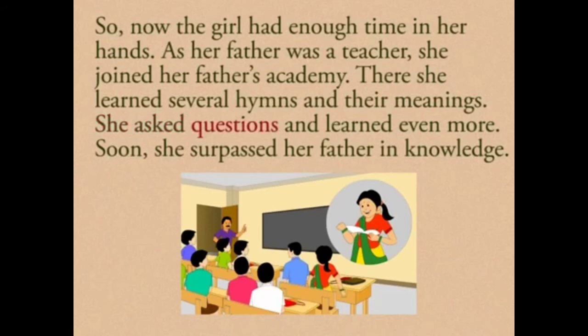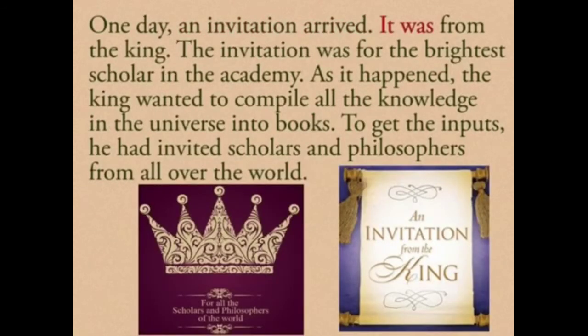Now what happened, one day an invitation arrived, and it was from the king. The invitation was for the brightest scholar in the academy. As it happened, the king wanted to compile all the knowledge in the universe into books. To get input, he had invited scholars and philosophers from all over the world.